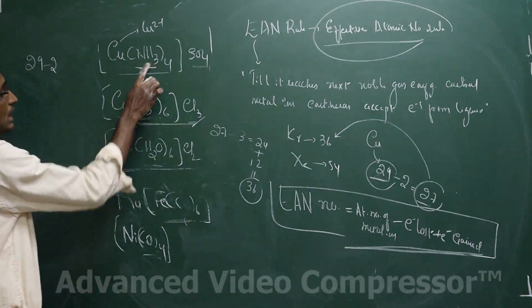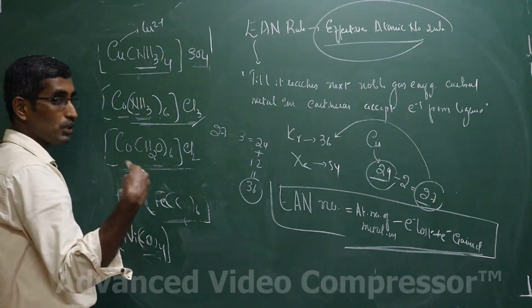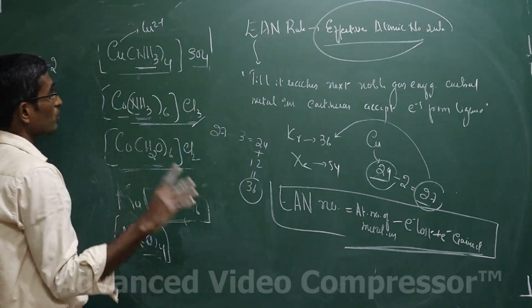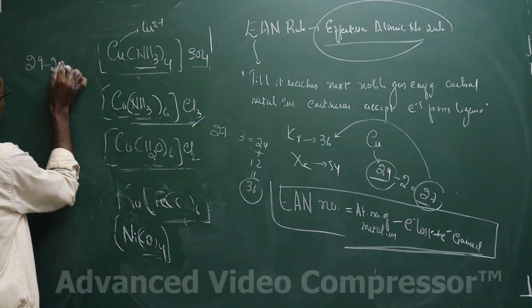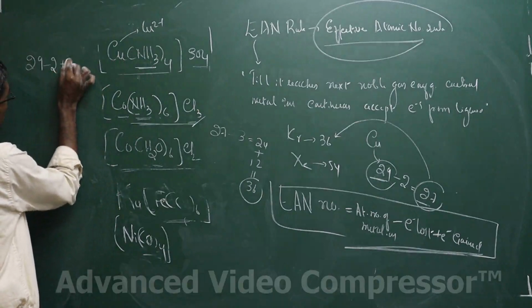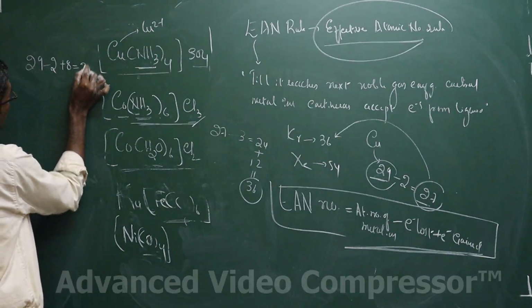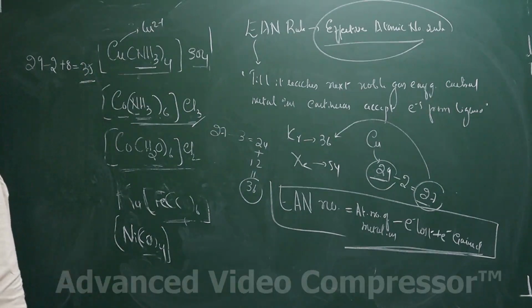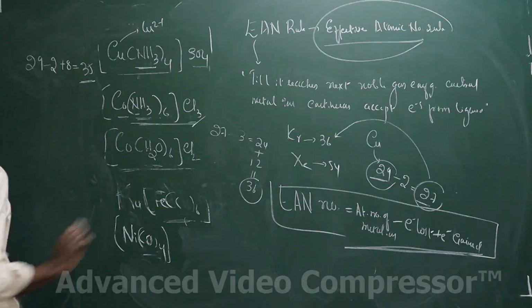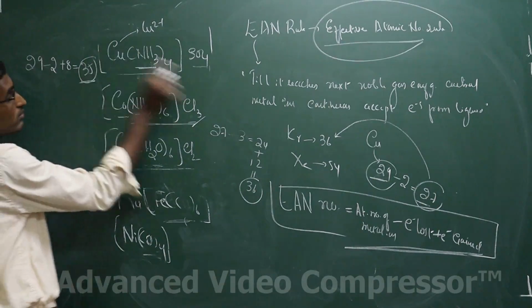4 monodentate ligands will be giving 8 electrons, that means a ligand will be giving 1 pair of electrons. That means the total number of electrons given by 4 ammonia molecules is 8. That means 29 minus 2 plus 8 turns out to be 37. Minus 2, that is 35, right? 37 minus 2, it is 35. That means the EAN number in this complex is 35.